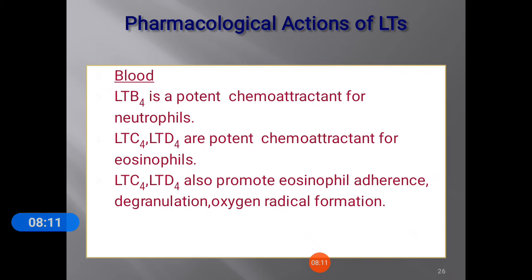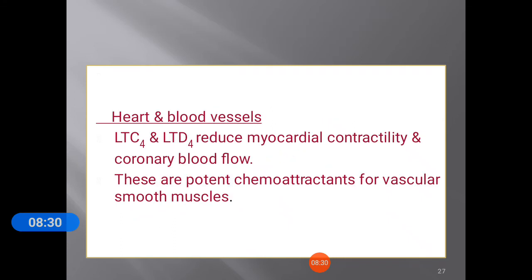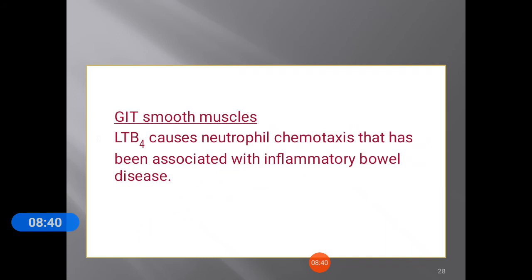Next we come to the pharmacological actions of leukotrienes. Leukotriene B4 is a potent chemoattractant for neutrophils. C4 and D4 are potent chemoattractants for eosinophils. C4 and D4 also promote eosinophil adherence, degranulation and oxygen radical formation. LTC4 and D4 mainly reduce myocardial contractility and coronary blood flow. They are also potent chemoattractants for vascular smooth muscle.